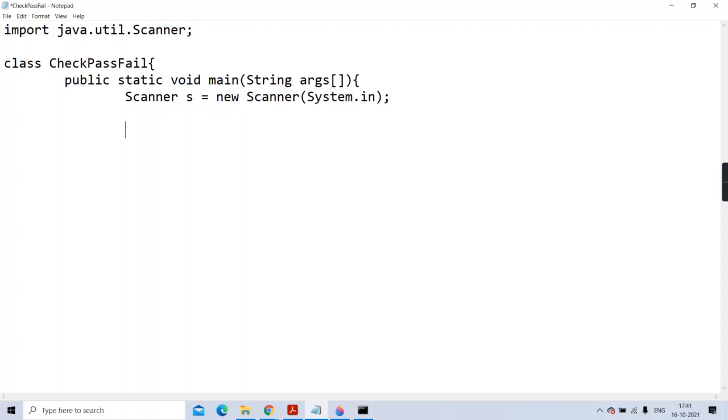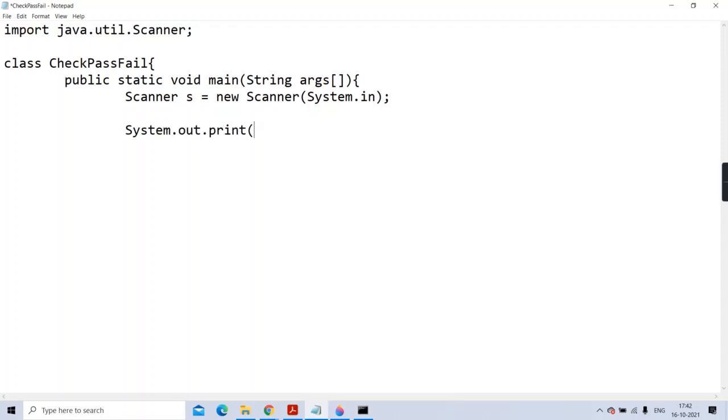Please understand guys, whenever they ask you anytime in interviews, what you have written, please explain to us. You should not tell that, okay, if I don't write this it won't run. Don't say this is the syntax. Don't give such rubbish answers. Tell what is in, what is its responsibility, to whom it is connected, it is an object of which class, it belongs to whom, then this object you have passed to whose constructor, all that you have to tell. Okay, now we have to accept marks from the user.